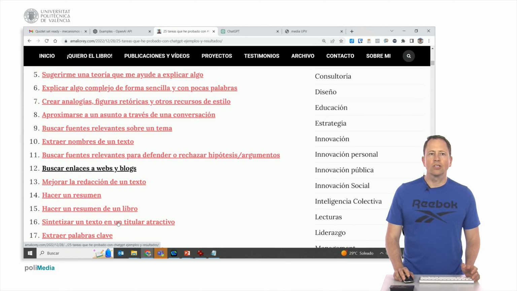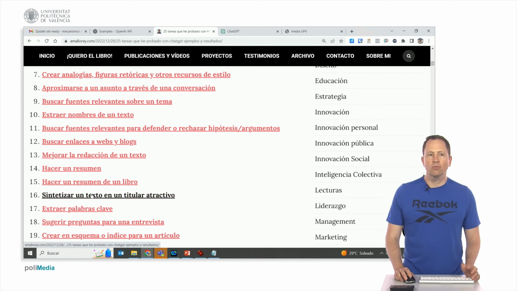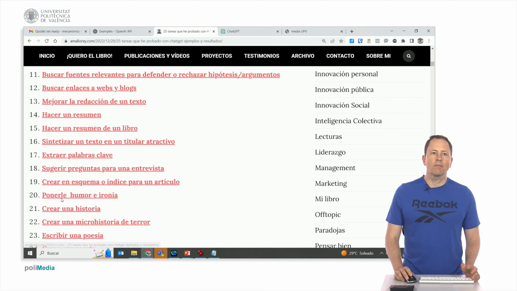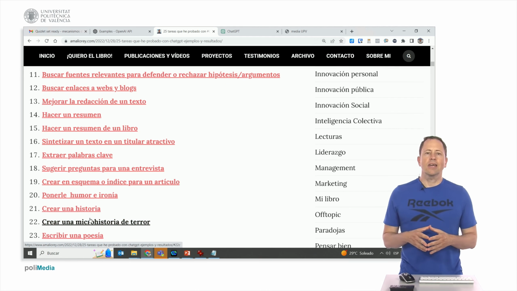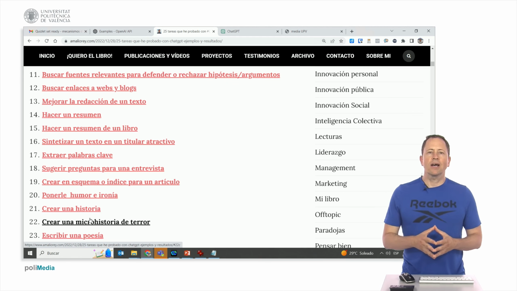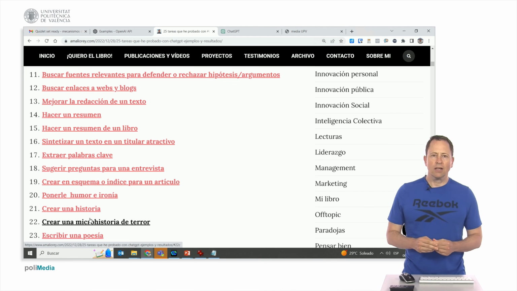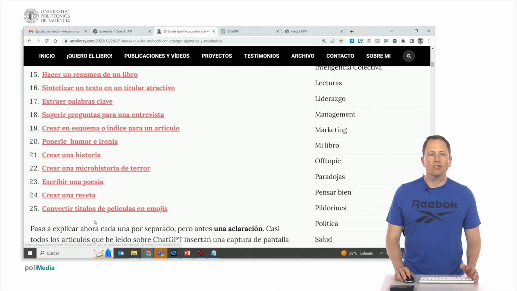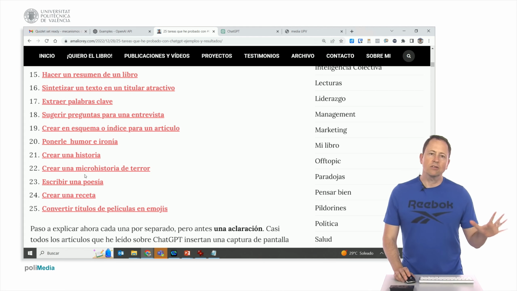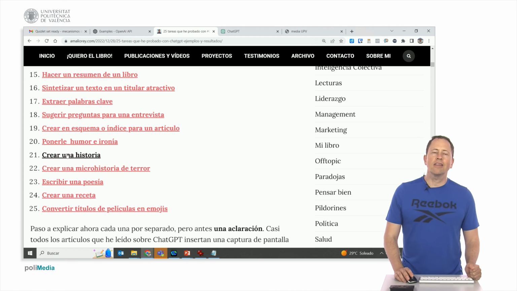looking for relevant sources, looking for links to websites and blogs, improving the writing of a text, summarizing a text. Very typical things. And then he also approved the use of humor and irony, creating a story. He's talking about how he asked it to create stories for kids when they go to sleep, including their names, and it did very well, or write a poem, or write a horror story. These are some of the things that you've seen in the previous example, and he's added things of his own from his work.